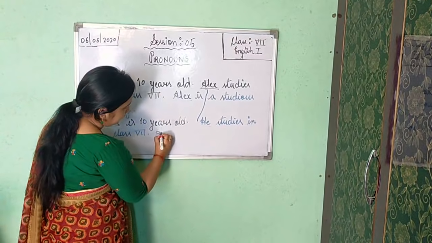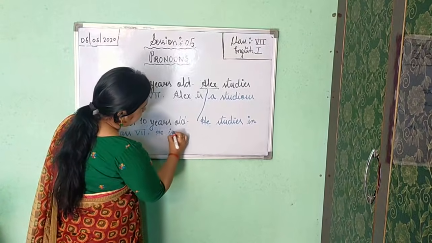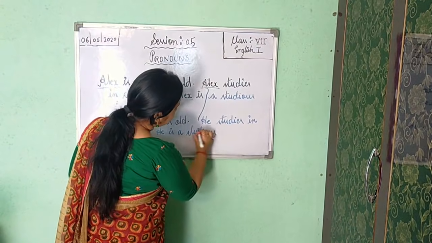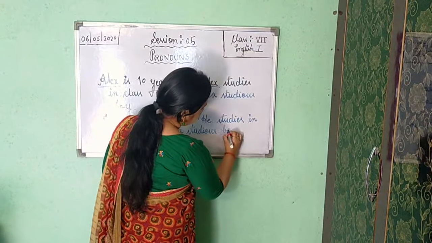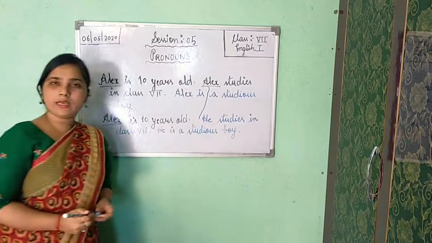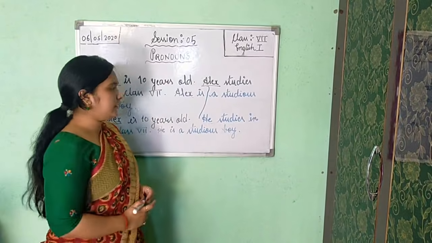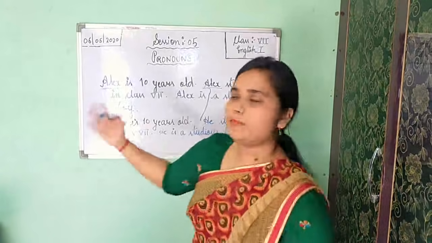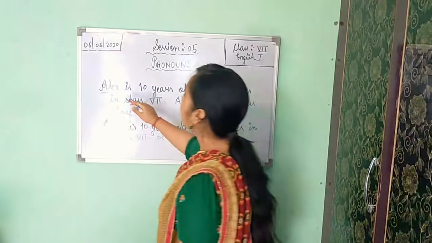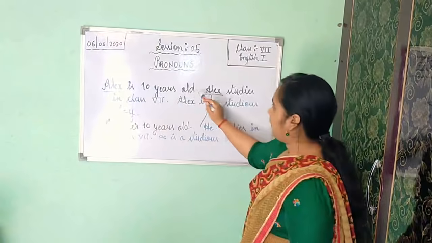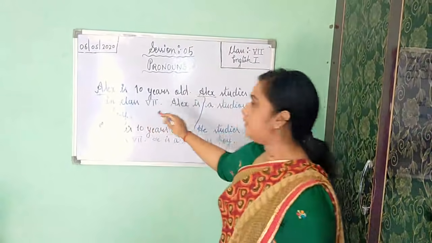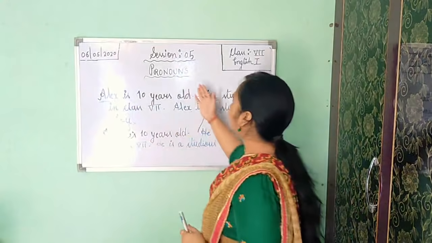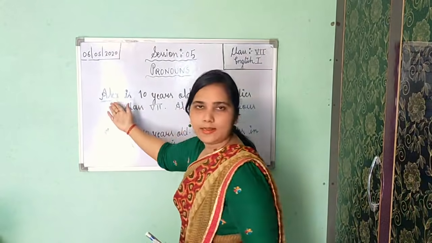He is a studious boy. Okay, he is a studious boy. Now I think this part is clear to you. It is only one example, nothing else. So Alex is 10 years old. Alex studies in class 7. Alex is a studious boy. Here we are getting repetition of the single word, that is Alex only.